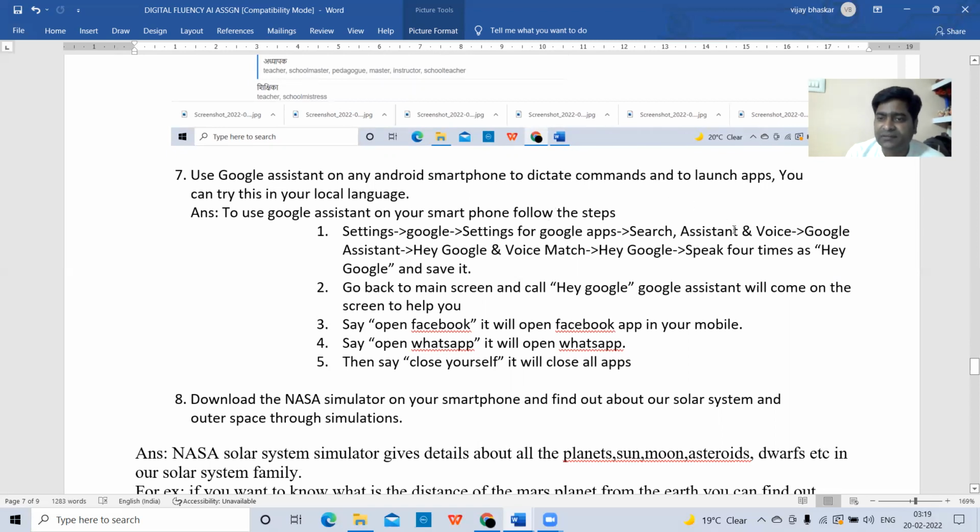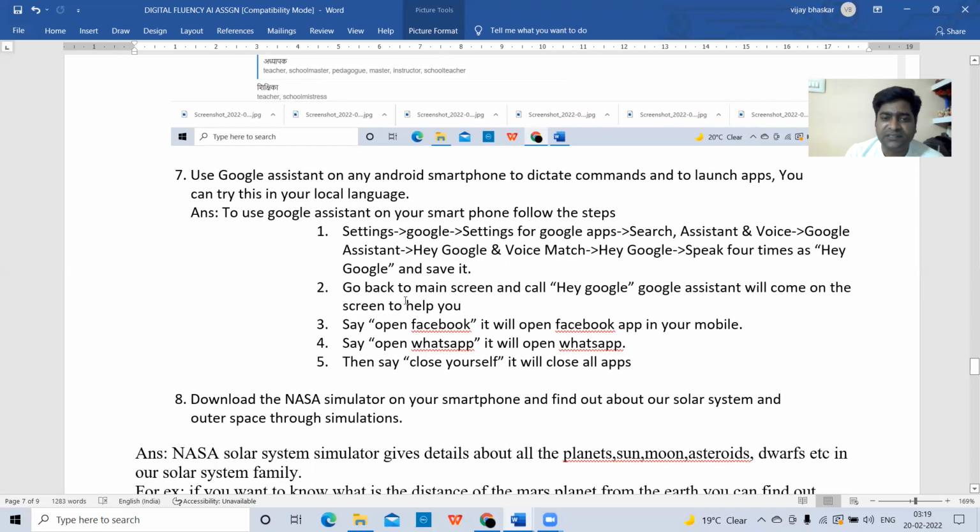When you select Hey Google, it will give you one option to speak 4 times. There you need to speak 4 times. Hey Google, hey Google, hey Google, hey Google. Like this, when you speak 4 times, automatically it will capture your voice and save it for future use. That is how we are setting up the Google Assistant.